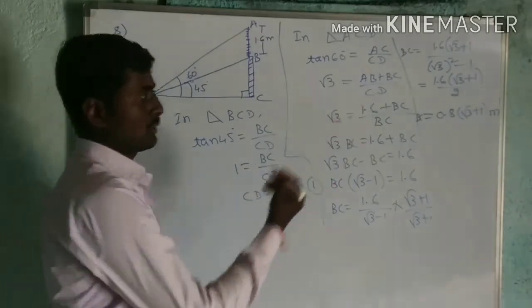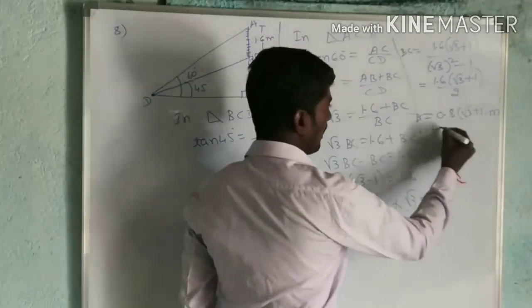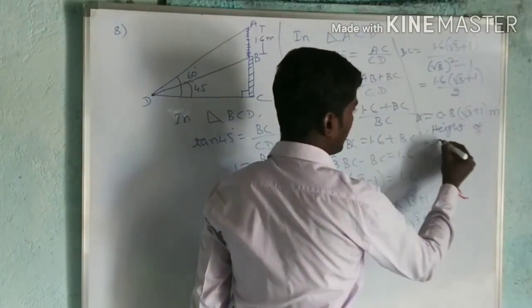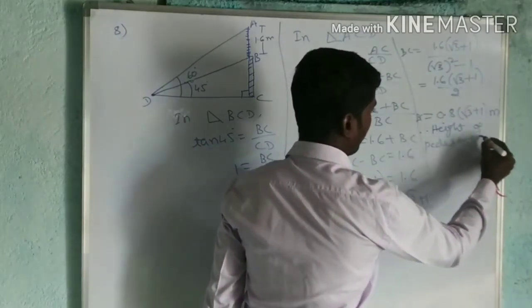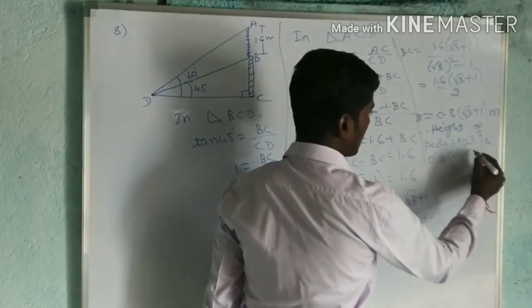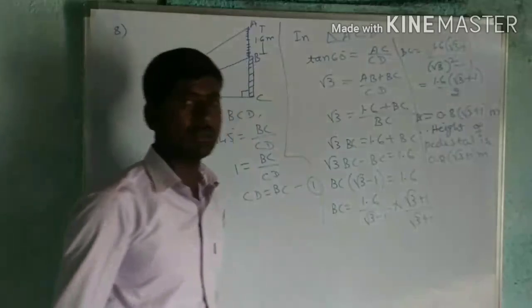Okay. Write the conclusion. Therefore, height of pedestal is 0.8 into root 3 plus 1 meter.